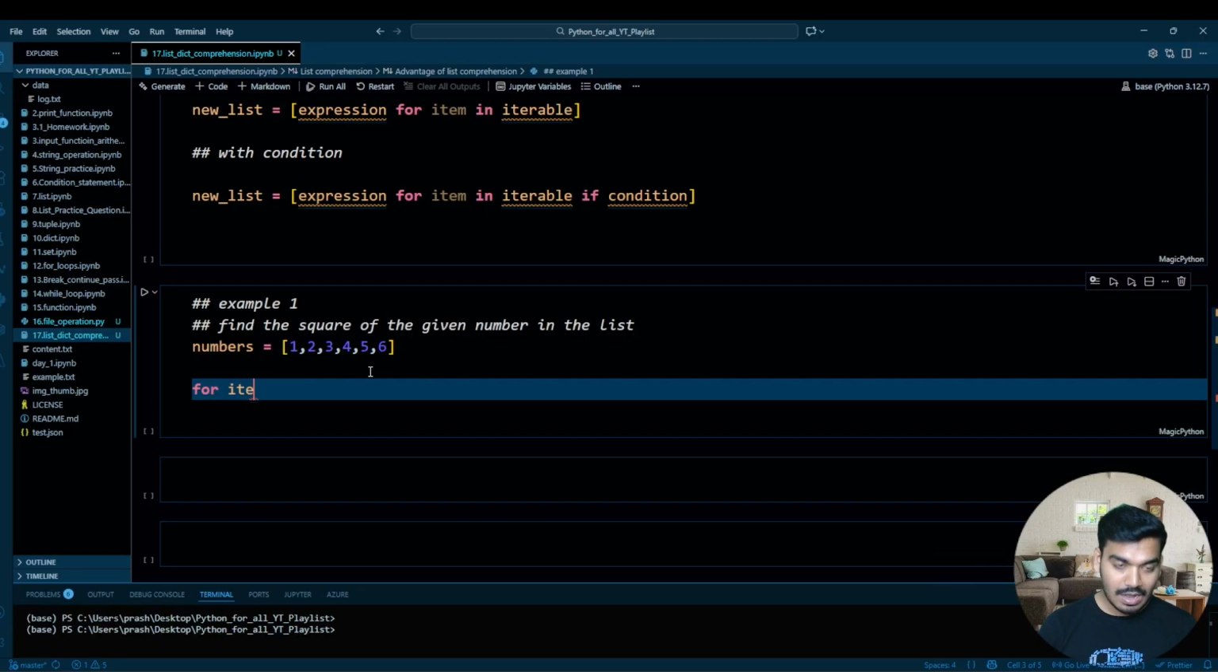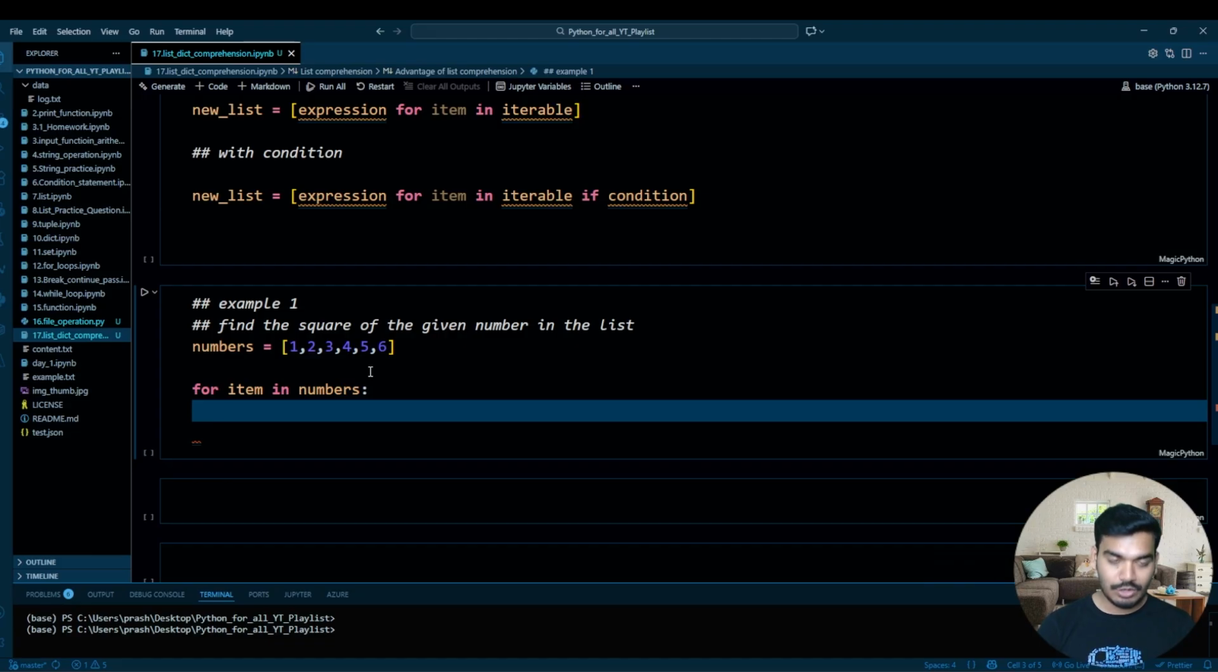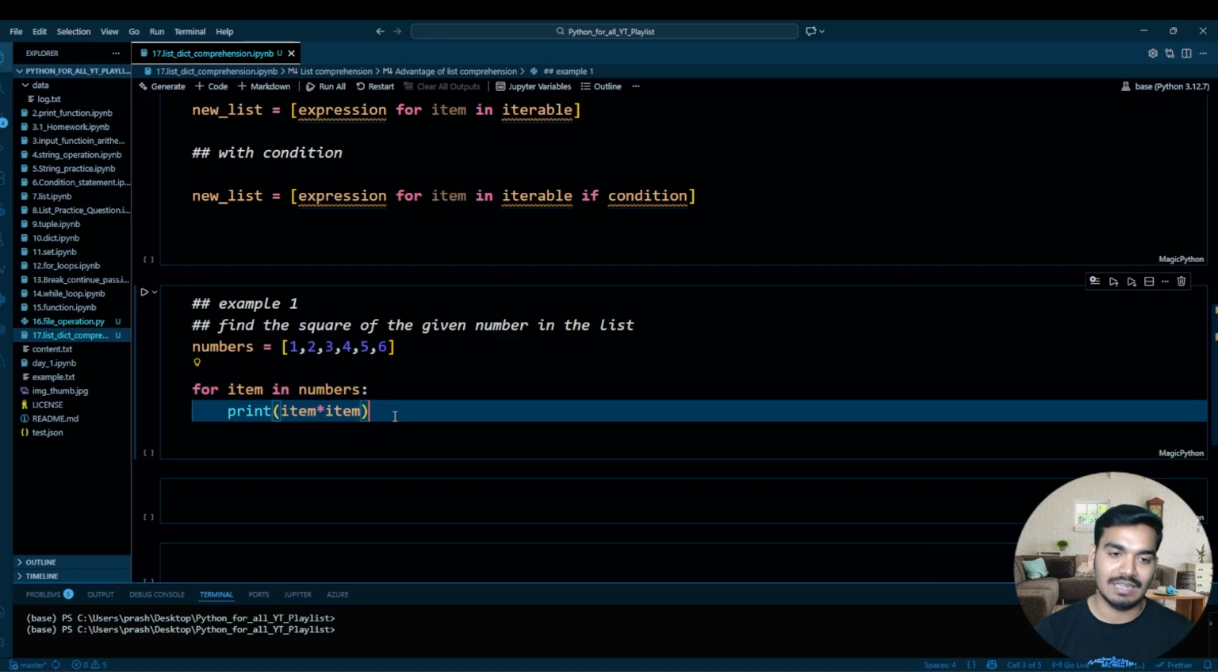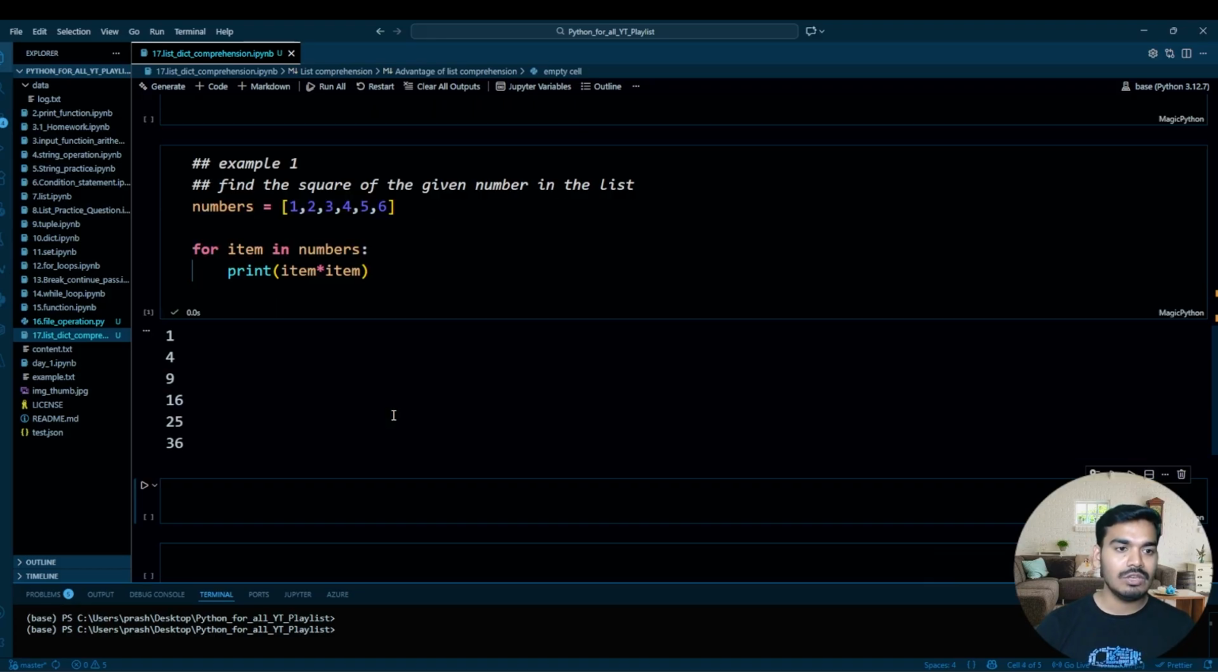For item in numbers. Perfect. And then what will you do? Print item into item. Perfect. So you will iterate this iterable using the iterator, and then you will multiply each and every element by itself. Correct. So this is how you can get the square of each number in the given list.